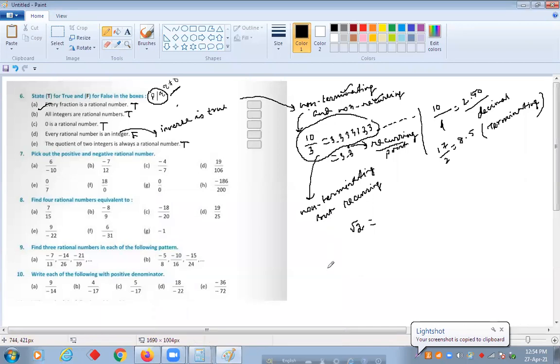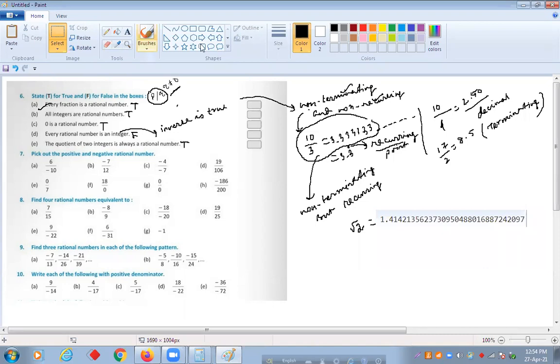It is not repeating and not terminating. The result is 1.41421356, it will continue and never repeat. Such numbers we say are non-terminating and non-recurring. These types of numbers are irrational. Hope your concept is clear.